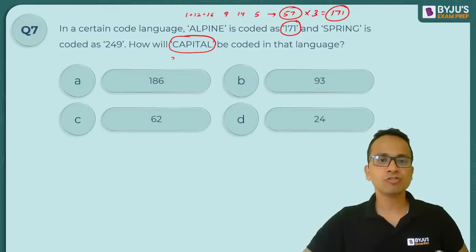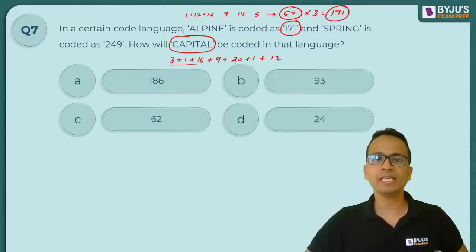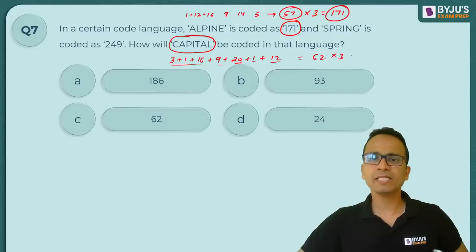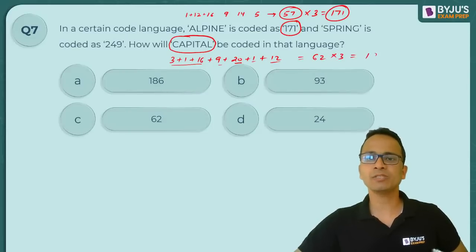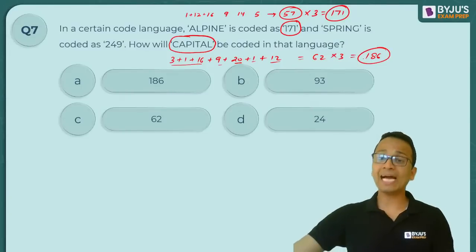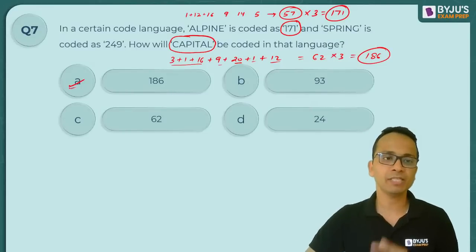So capital: 3 plus 1 plus 16 plus 9 plus 20 plus 1 plus 12. Let's add all of them. 20 and 20 is 40, 50, 62. So the sum here is 62. Multiply by 3 करके देखते हैं. 62 multiplied by 3 is 186, and yes, it is present among the options.